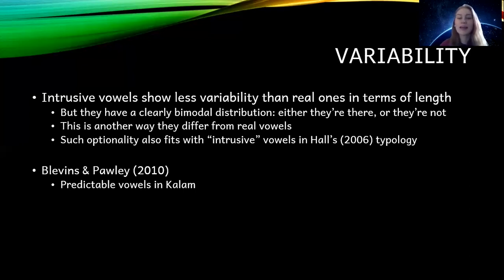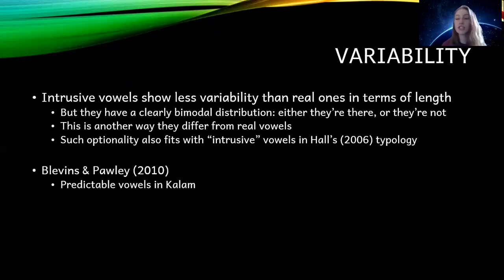However, interestingly, this optionality contrasts with other studies looking into similar phenomena. For example, Blevins and Polly in 2010 looked at inserted vowels in Kalam, which is a Papuan language, and they noted that these inserted vowels actually never disappear completely, whereas we see in Jilim, they can be completely omitted.